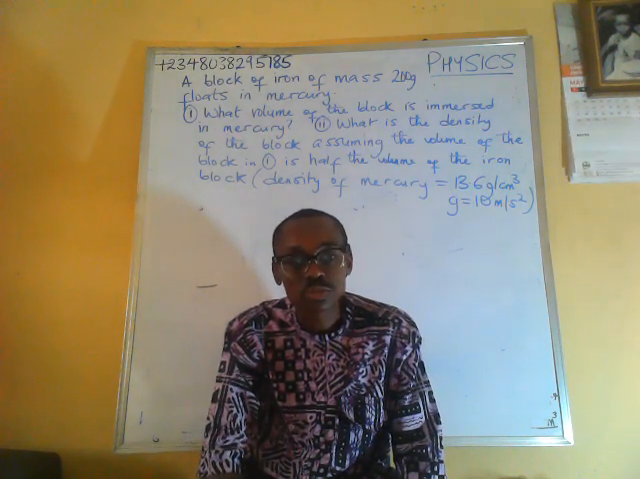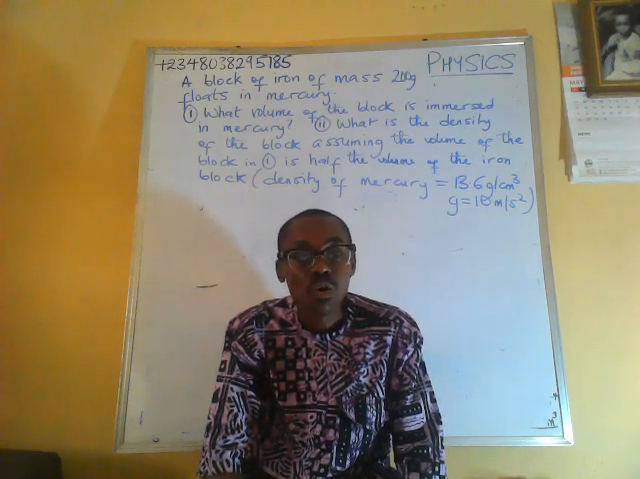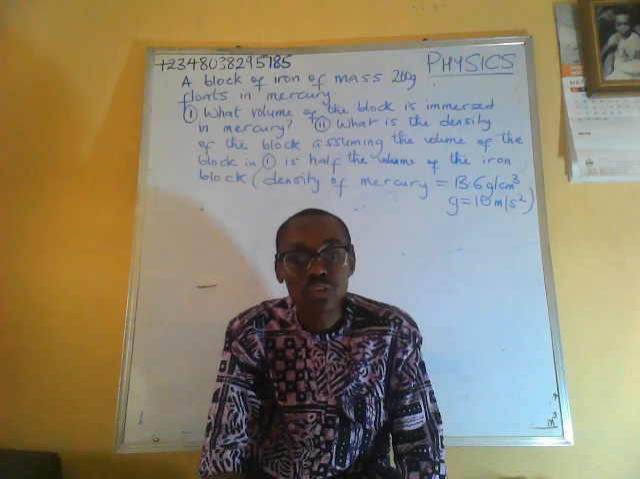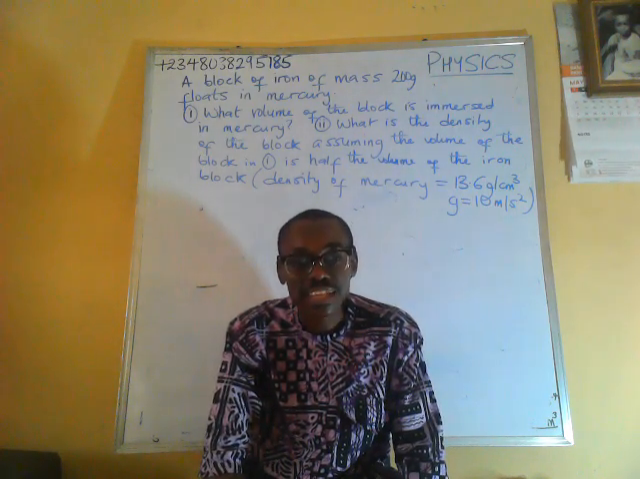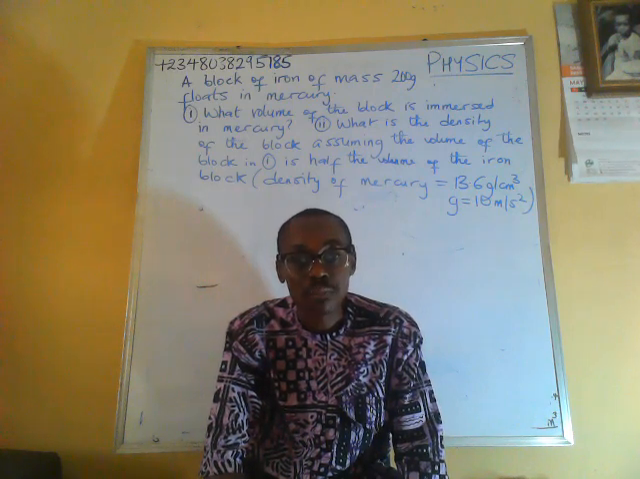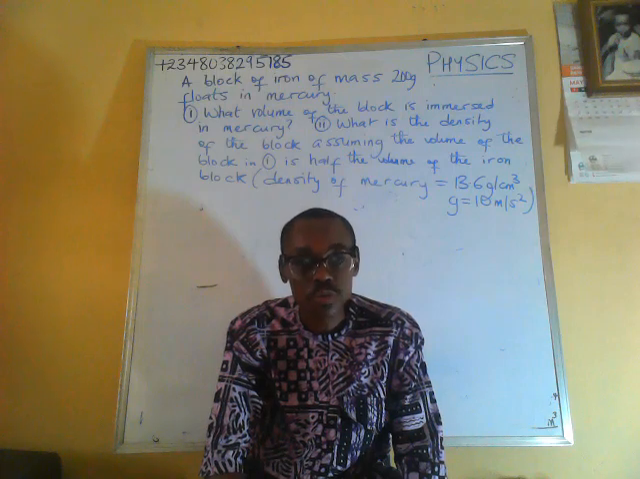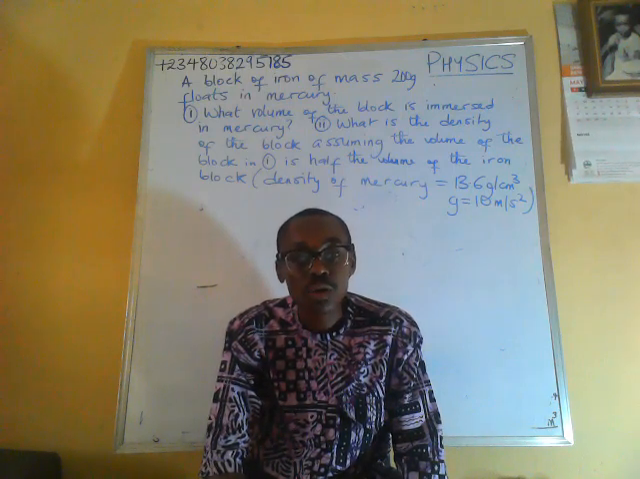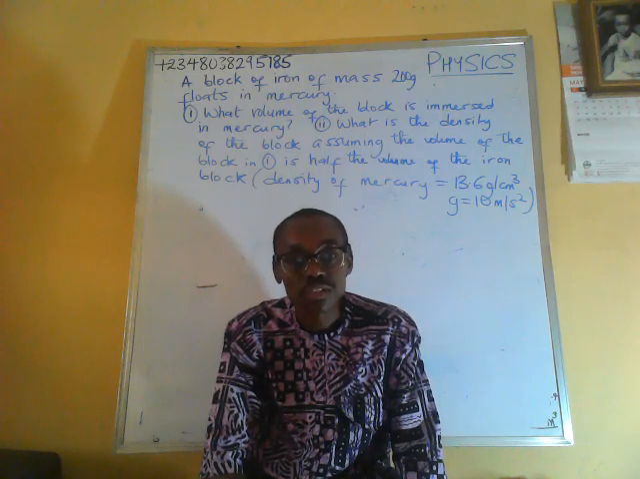In our last two lessons, we looked at the principle of flotation. I explained why ships float even though they are made of steel or iron, which has a density far larger than that of water, approximately 8 times larger. They still float. So now we are going to solve some questions that have to do with flotation, floating objects.